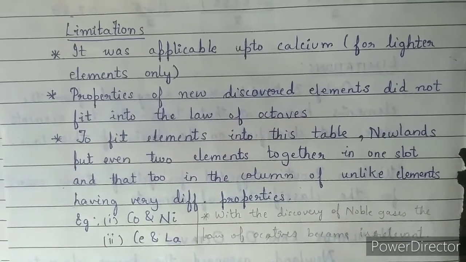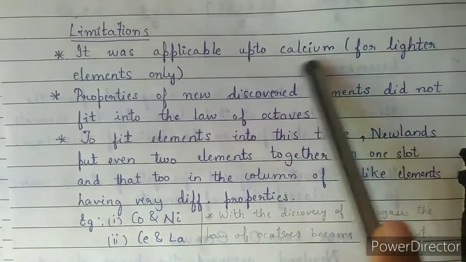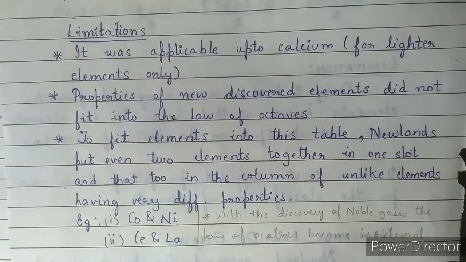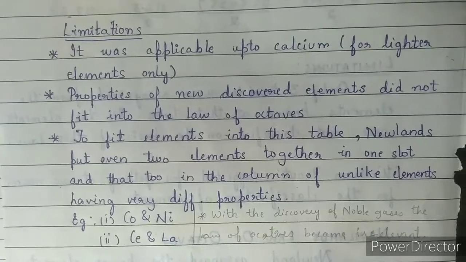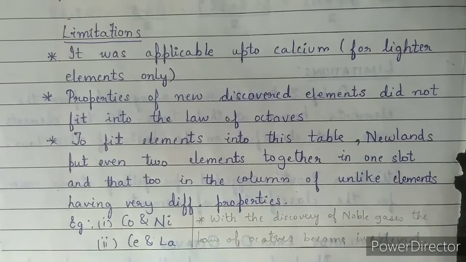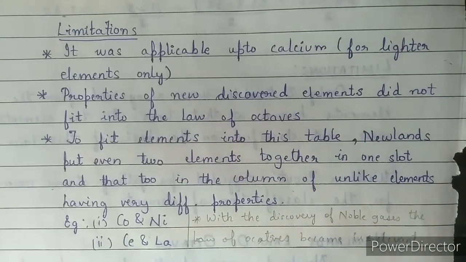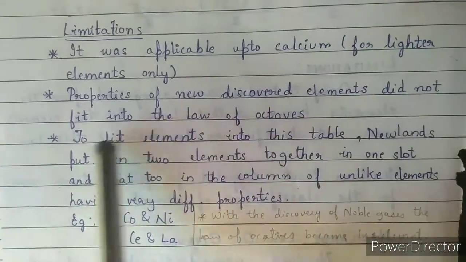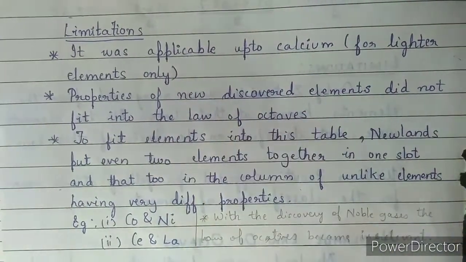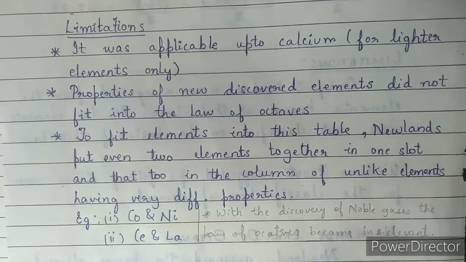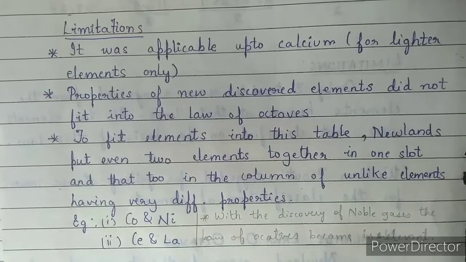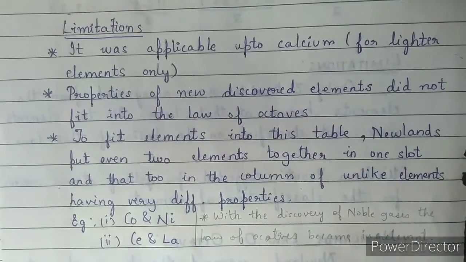Limitations of Newland's theory is, it was applicable up to calcium, that is only for the lighter elements. After the 20th one, we are not able to say the properties, it won't hold good. Properties of newly discovered elements did not fit into the law of octaves. Day by day new elements will be discovered, but the newly discovered ones won't fit into this octave rule.